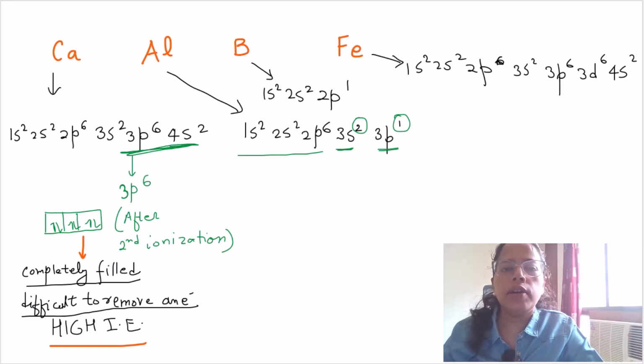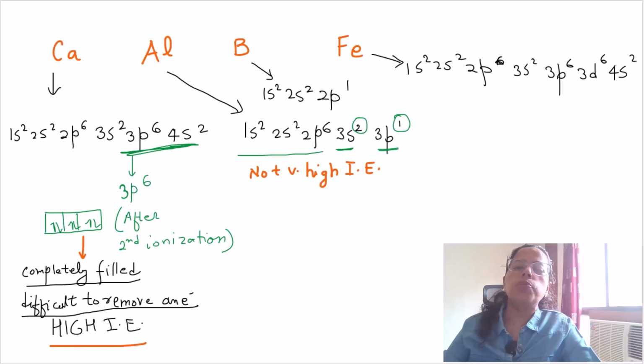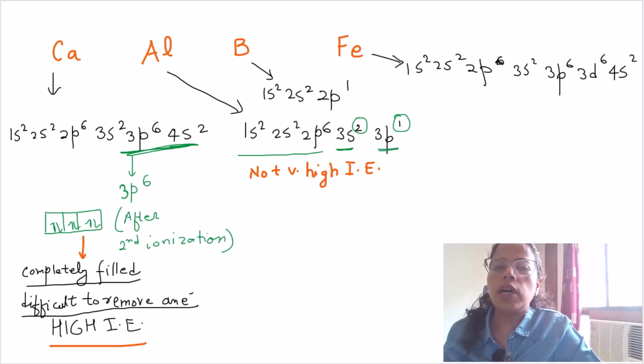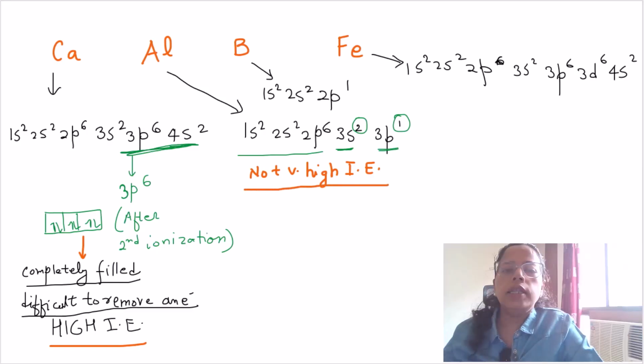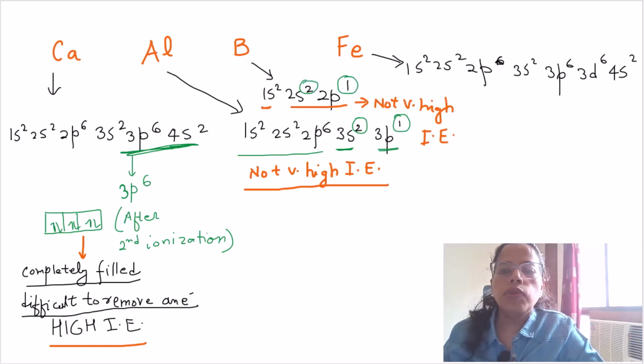So aluminium's third ionization enthalpy will not be very high. Then boron also has p1. If p1 is removed and s2 is removed, we have only one s2, which is quite a stable configuration. So for boron also, the third ionization enthalpy should not be very high.